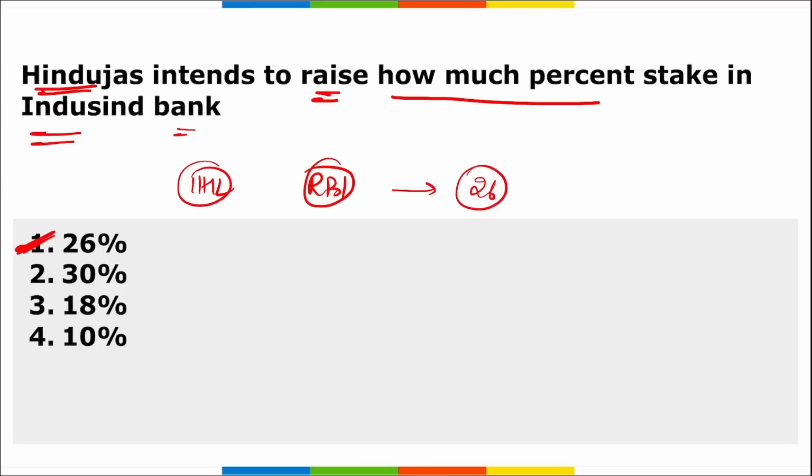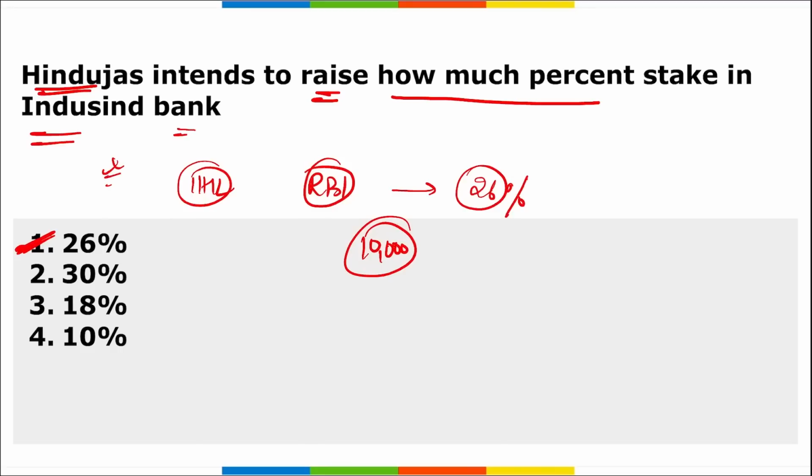As a result of this, Hinduja Group will contribute more than 10,000 crore rupees to IndusInd Bank. With this, IndusInd Bank became the first bank to have its promoter increase its shareholding to 26%. So this question can definitely be asked.